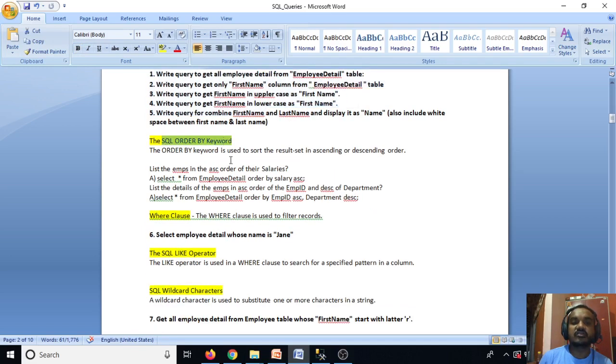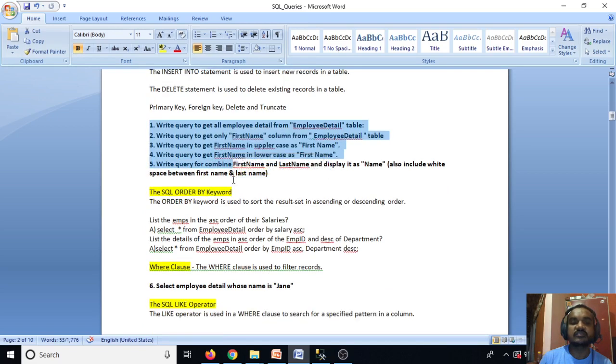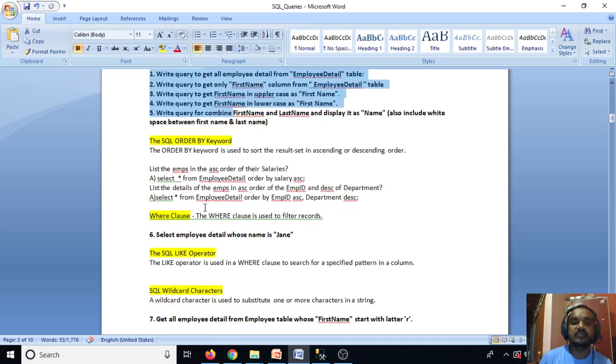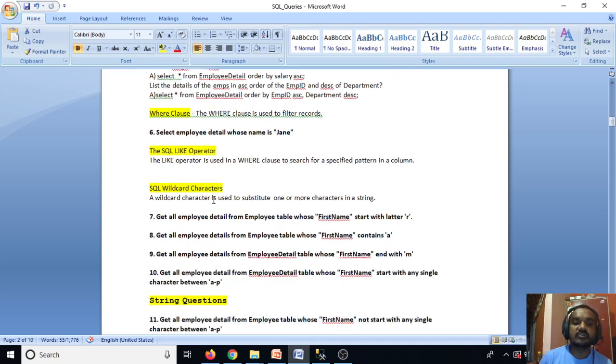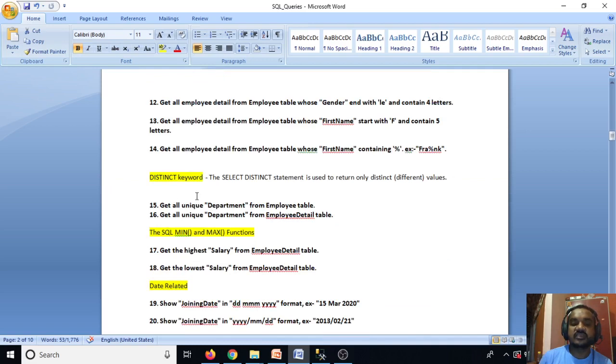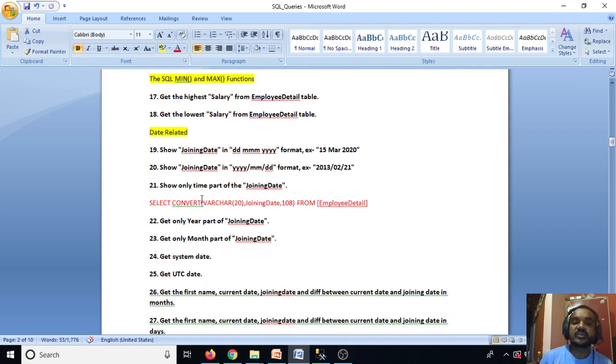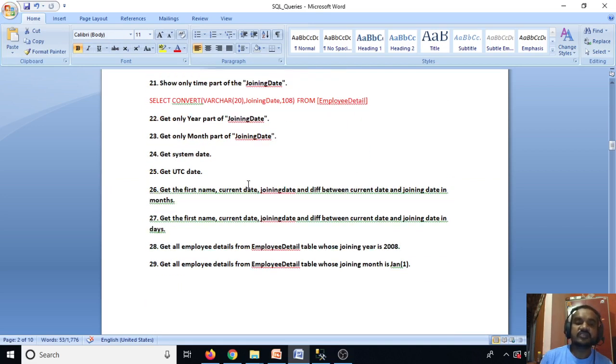So SQL order by keyword, where clause. The first five are very basic level queries, and then SQL order by, where clause, SQL like operator, wildcard characters, string questions, distinct keyword, minimum and maximum, date related. I have collected all the questions, and from the next video onwards I'll create the answers and we'll run those queries.